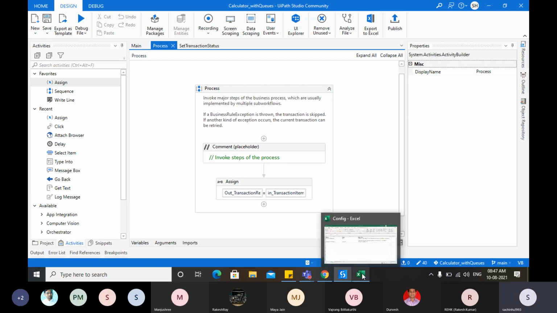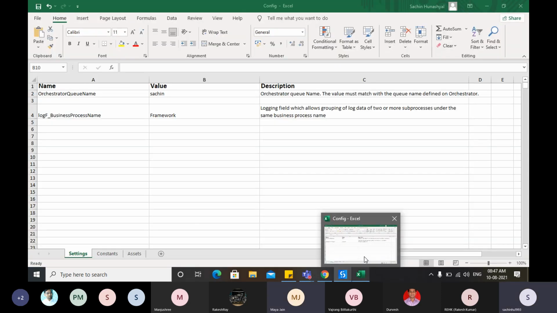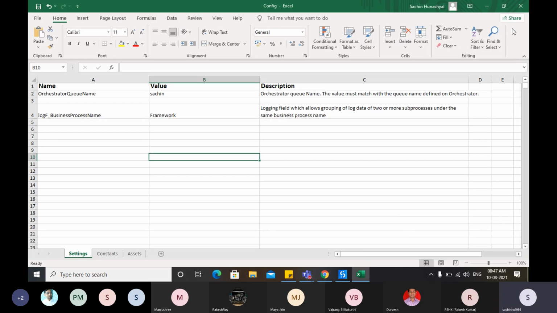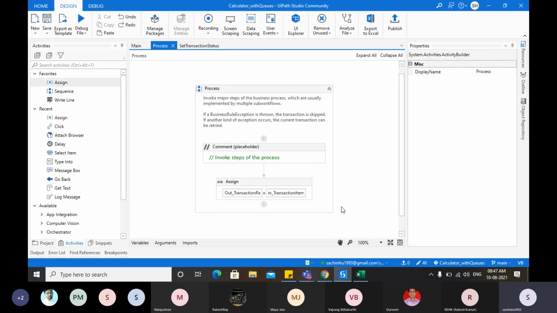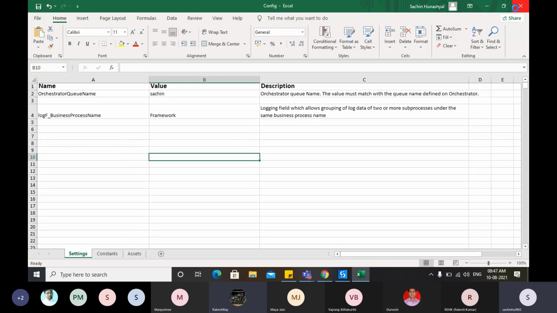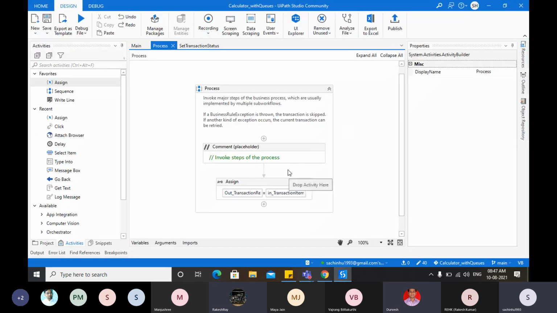Should I debug now? Yeah, close the config and debug it.